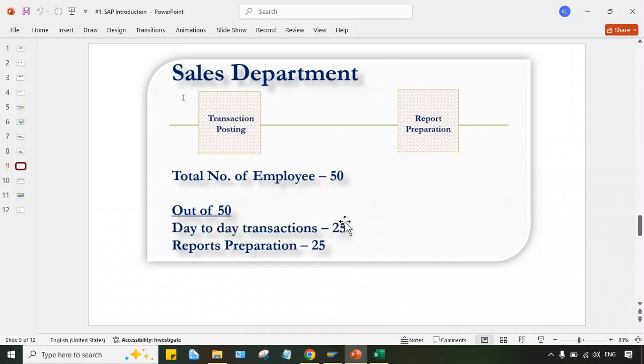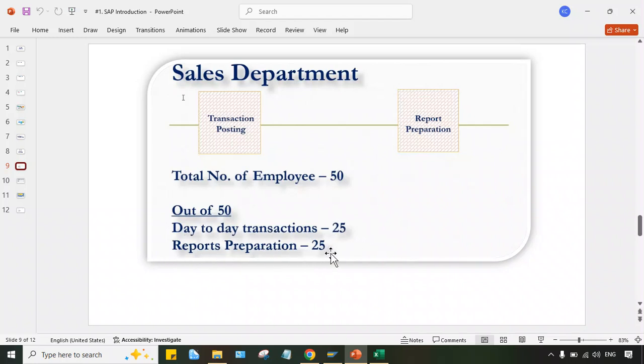They are involved in day-to-day transaction posting. So whatever transactions were being recorded earlier manually, the transaction volume is the same, guys. There is no change in the transaction volume. Earlier also multiple invoices were getting posted on a daily basis. Right now also the same invoices are there, or maybe more. So these people are required, because earlier they recorded all these transactions manually, and now they have to record with the help of SAP. Okay, so 25 people are required.